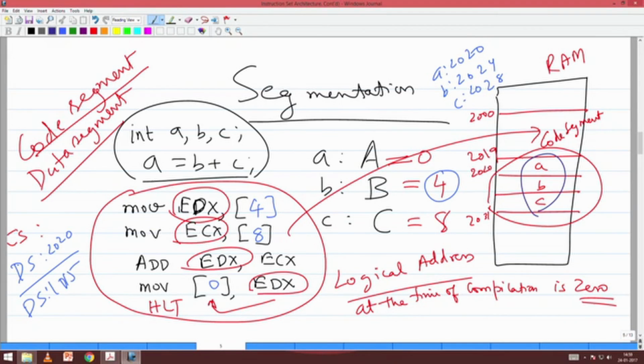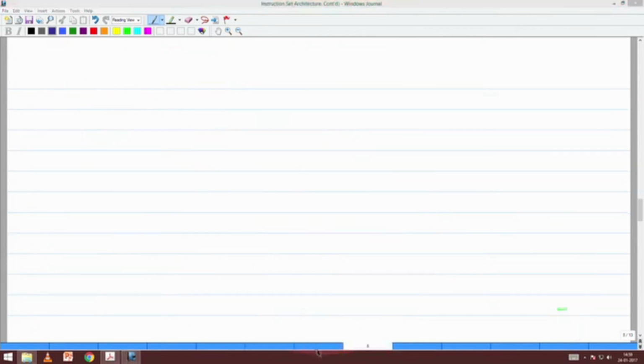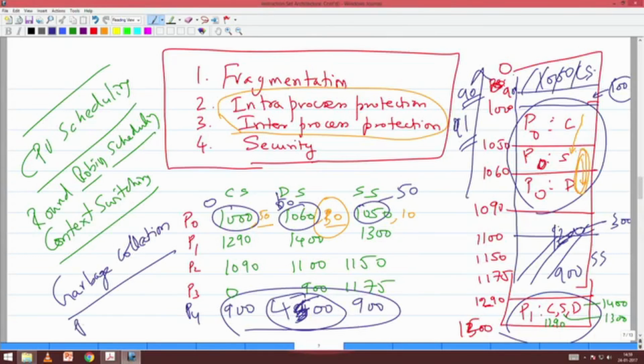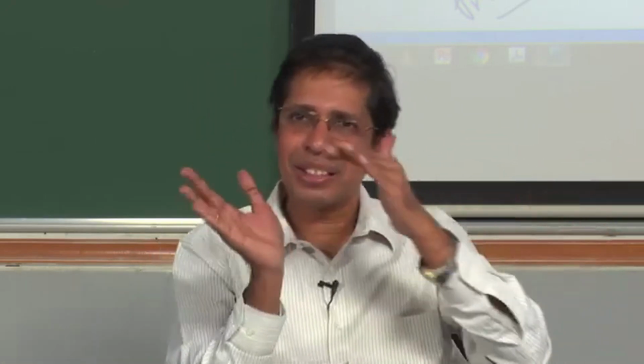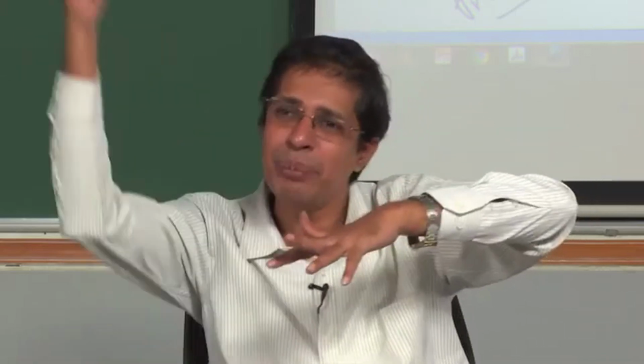So this particular concept is called process mobility. What do you mean by process mobility? I will be in a position to move the process anywhere in the address space. This entire 0 to 1500 is called address space. So I will be in a position to move the code, the data, stack, anything, anywhere. But that entire segment should be in contiguous memory, but a segment can be placed anywhere.